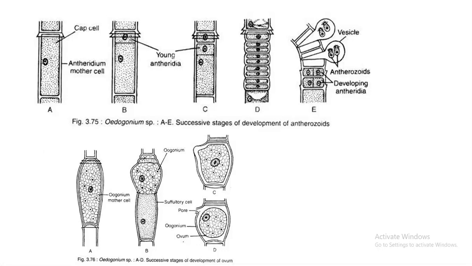Okay. For example, in Oedogonium fragile, there will be a monoecious situation, and in the case of Oedogonium aquaticum, you can see the dioecious condition. So that is one thing. Anyway, we are just considering the antheridia and oogonia. We are not considering whether it is in a single filament or two different filaments.